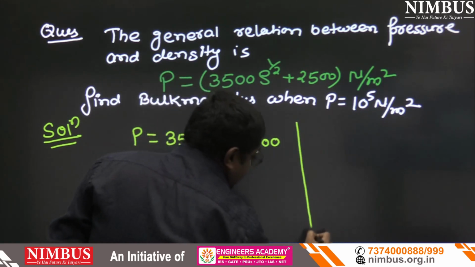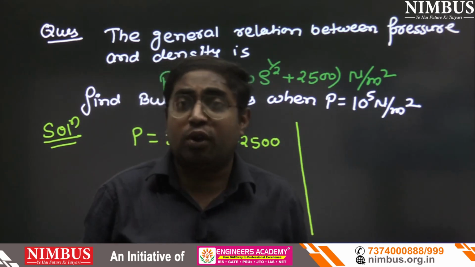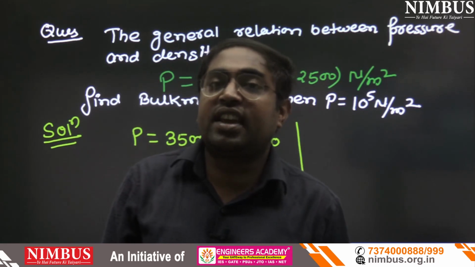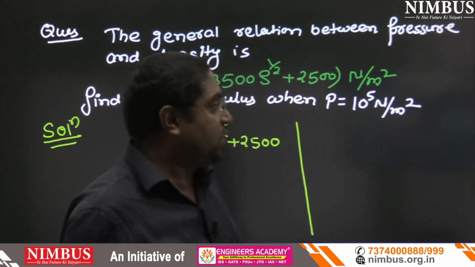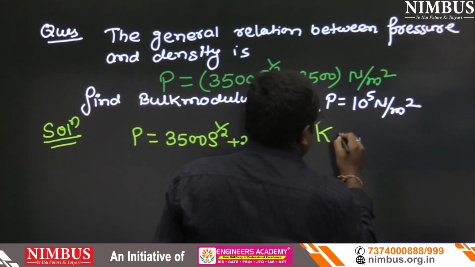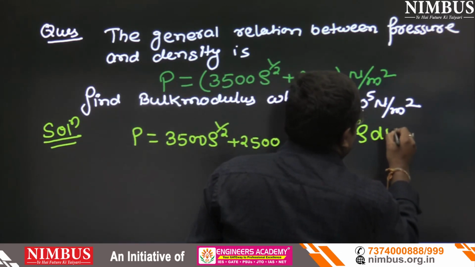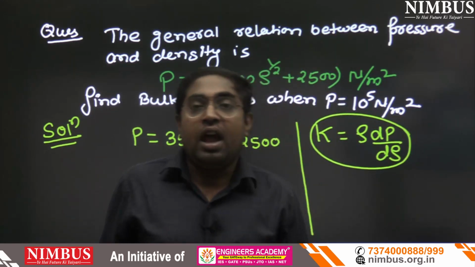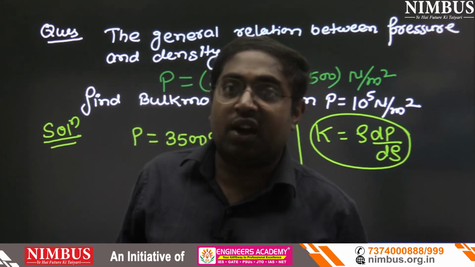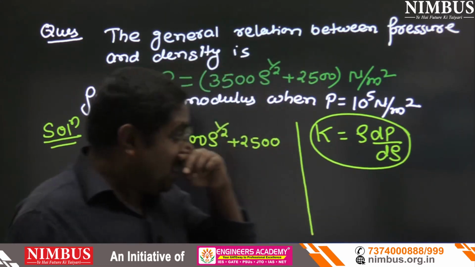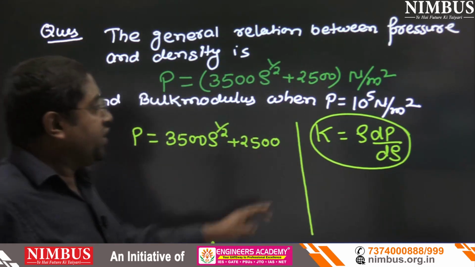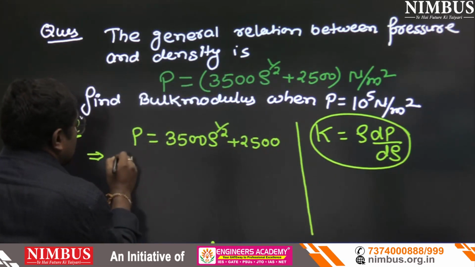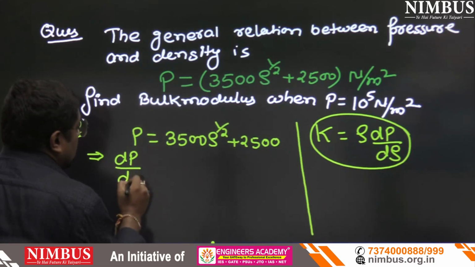First we have to think which formula we can apply to solve this question. In our mind only one formula will strike, that is K equals rho dP upon d rho. Now I will apply that formula. But how? Here P is given and rho is given. So first we will find dP upon d rho, which means I am going to differentiate this equation.